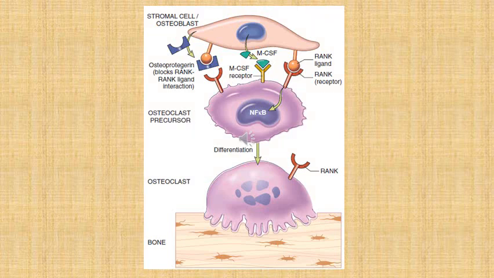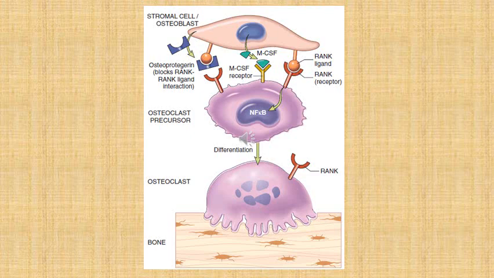This diagram depicts the mechanism of bone destruction in multiple myeloma. At the top we have a stromal cell. Normally this stromal cell has RANK ligand on its surface. This RANK ligand interacts with the RANK receptor of osteoclast precursors, and it leads to their maturation into mature osteoclasts, which then resorb the bone.